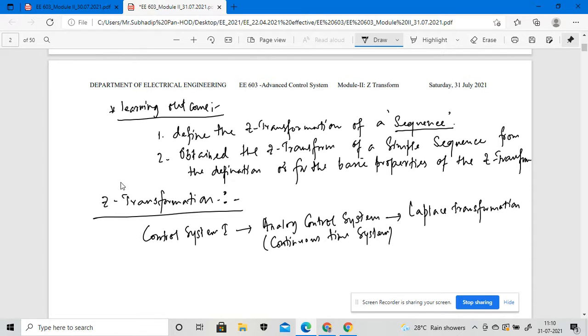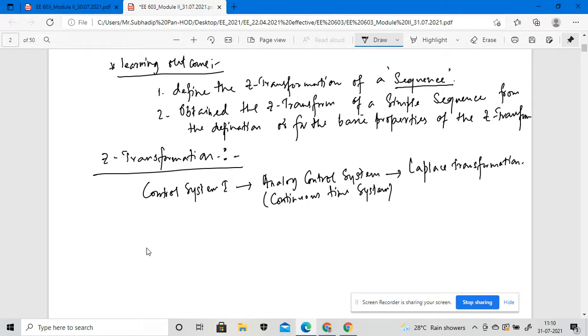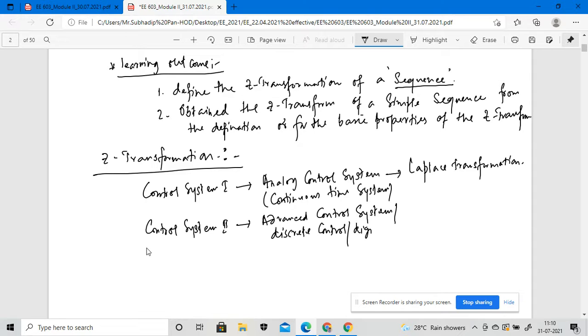But in the case of advanced control, or control system two, it should be the discrete control, or called digital control.